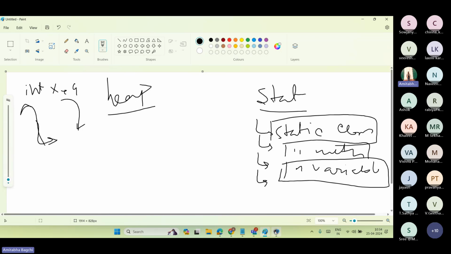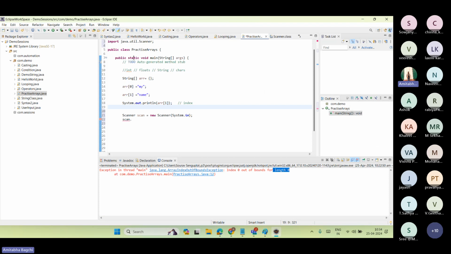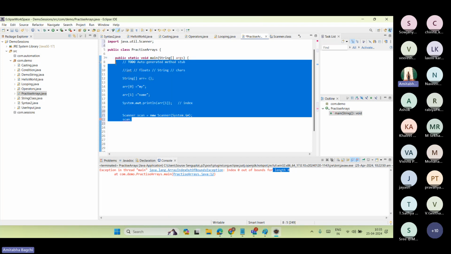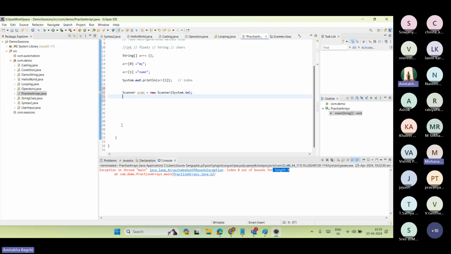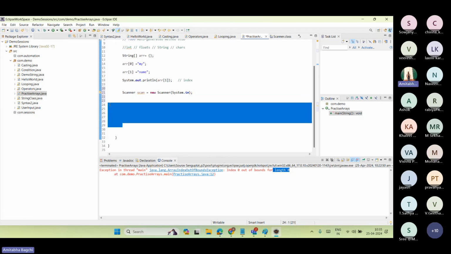This is a static method, static main. Whenever I'm running the code, this method is loaded by default, and it has static memory, so it will work, correct?